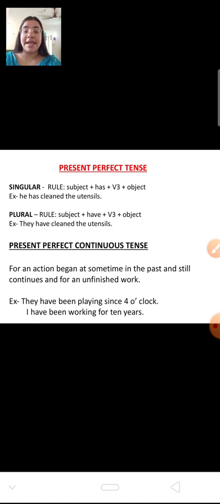Now, they have been playing since 4 o'clock. Though the time can be 8 right now, they are telling us that they have been playing since 4 o'clock. I have been working for 10 hours. That means he was working from the past till present and still his work is not finished. He is continuing his work.